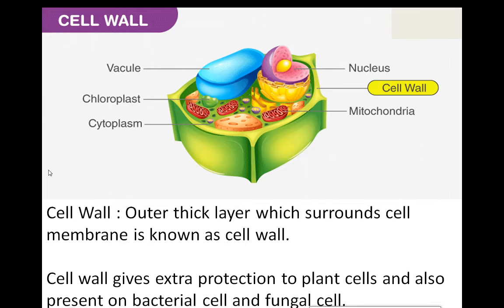So the cell wall is present in plant cells, bacterial cells and fungal cells. But the cell wall is absent in animal cells. It is the difference between plant cells and animal cells. Plant cells have a cell wall, but it is absent in animal cells. Getting it? Okay, can I move forward?